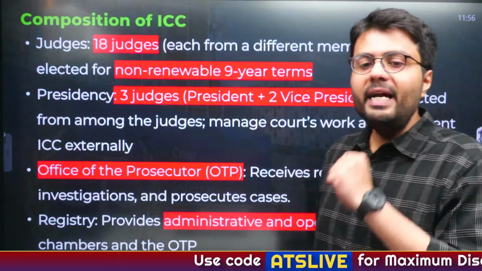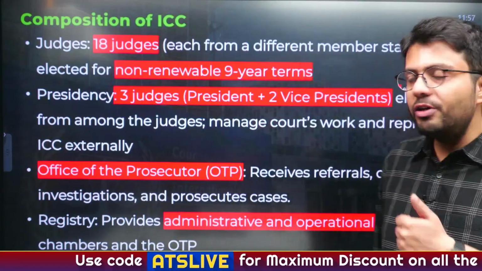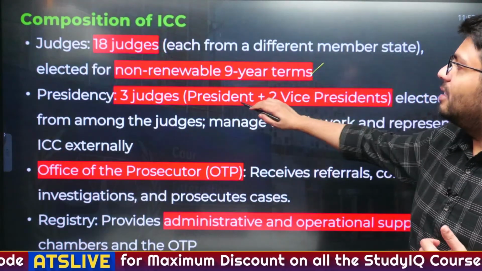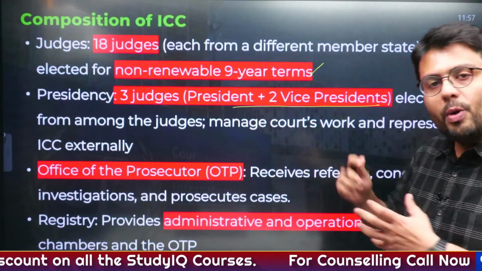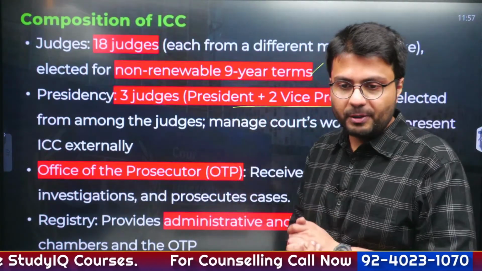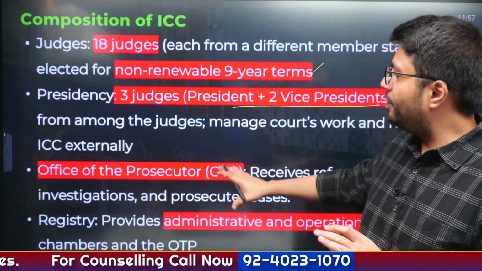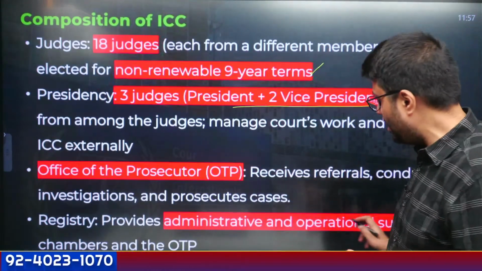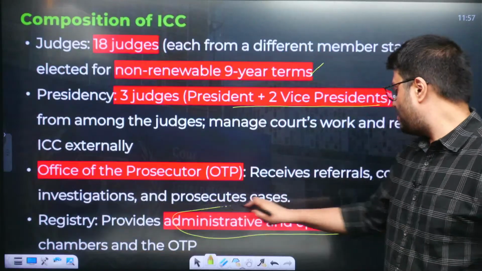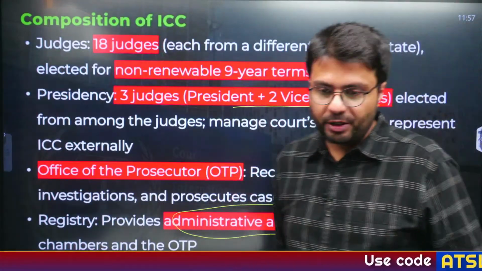Also, this includes 18 judges. They serve on a non-renewable 9-year terms, and the presidency includes 3 judges, one president and 2 vice presidents, who are elected from among the judges themselves. Similarly, there is an office of prosecutor who receives referral and conducts investigation, and there is a registry which provides administrative and operational support to the office of prosecutor.